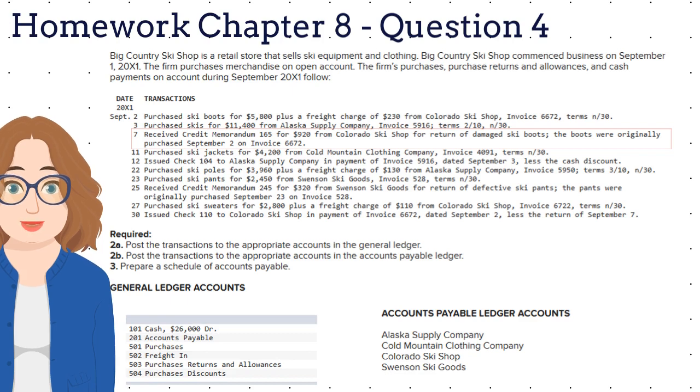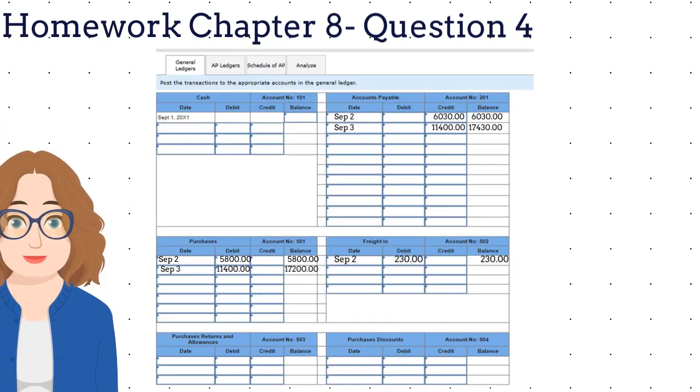This transaction would be recorded in a journal by debiting accounts payable Colorado Ski Company for $920 and crediting the purchase returns and allowances account by $920. Let's post this transaction now. We'll first post the debit into accounts payable for $920 and a balance of $16,510, and then write the credit and balance of $920 into purchases returns and allowances account.